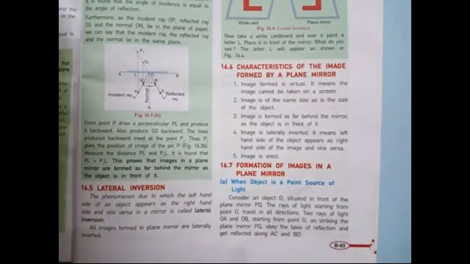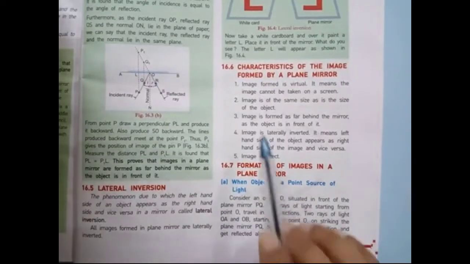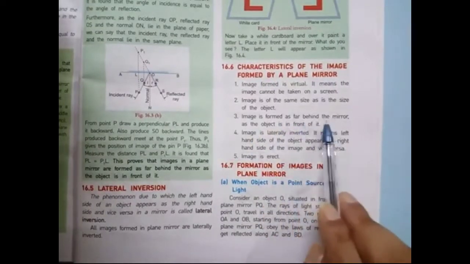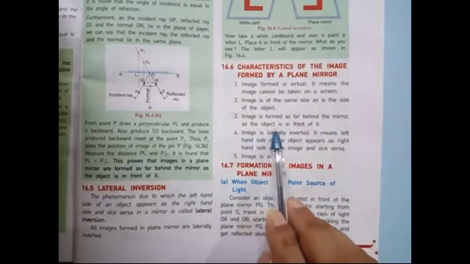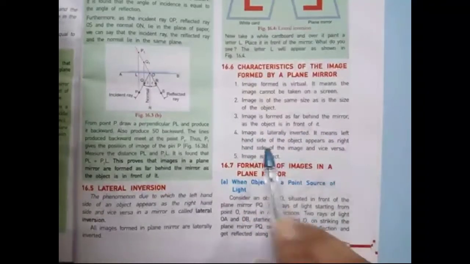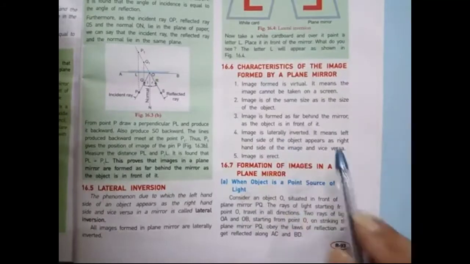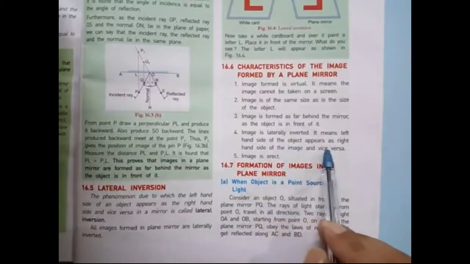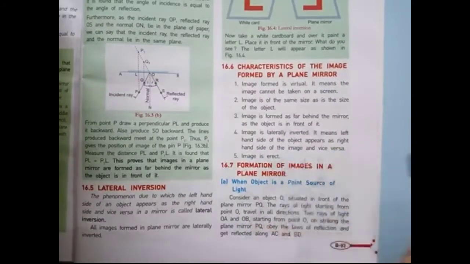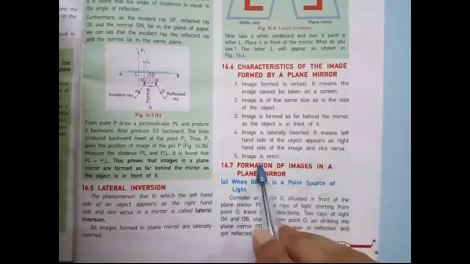That's why object distance is equal to image distance. The image is formed as far behind the mirror as the object is in front of it. The image is laterally inverted, which means the left hand side of the object appears as the right hand side of the image and vice versa. And the image is erect.